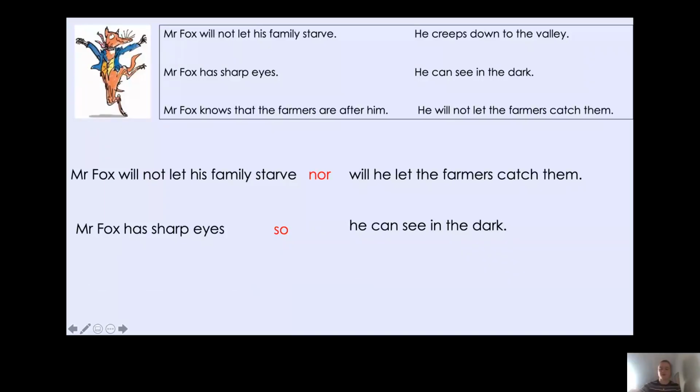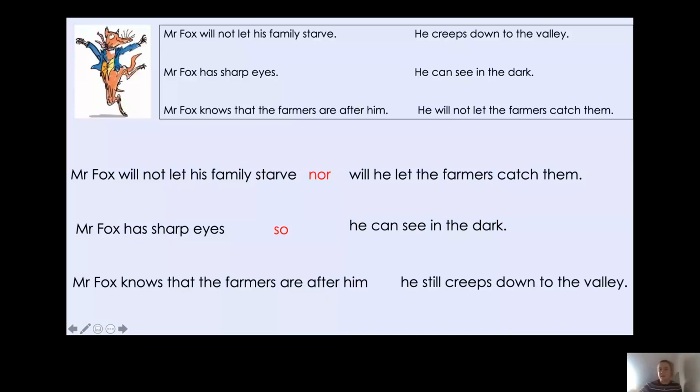Okay, the last one. Mr. Fox knows that the farmers are after him. Well, we only have one sentence left, don't we? Which is, he still creeps down to the valley. So Mr. Fox knows that the farmers are after him. He still creeps down to the valley. Now, if you know that farmers are after you, you probably wouldn't creep down to the valley, would you? So therefore, these sentences are not equal. They are contrasting. So what conjunctions can we use when two sentences are contrasting?